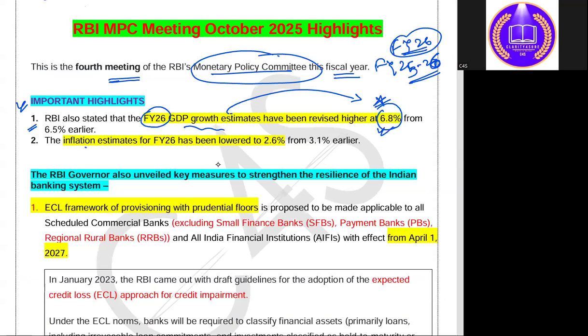All right. Similarly, the inflation estimate for FY26 has been lowered to 2.6%, and this projection is in the wake of the recent GST 2.0 reform, in which we have seen a major reform in various tax slabs.